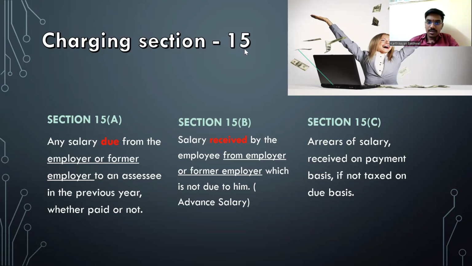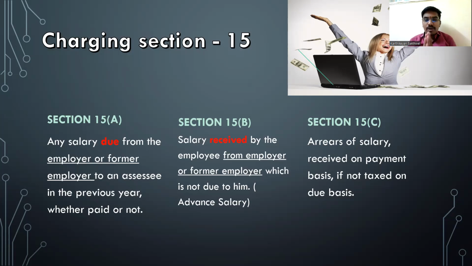So what is the charging section of the Income Tax Act? Section 4 of the Income Tax Act. Perfect. Section 4 is the charging section of the Income Tax Act. Section 15 is the charging section of the head salary. Section 22 is the charging section of the head house property. Section 28 is the charging section of the chapter PGBP. Section 45, even though there are some things in Section 50 and 46, I'm not getting deep into the chapter of capital gains, but generally the first section is the charging section, and that defines what is the amount that is to be taxed under that specific head.